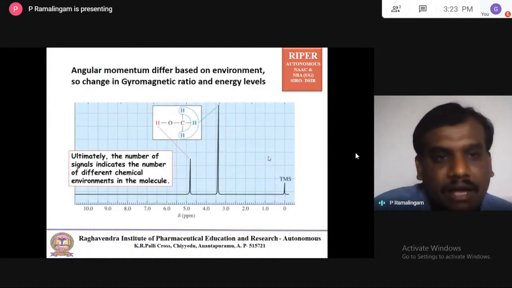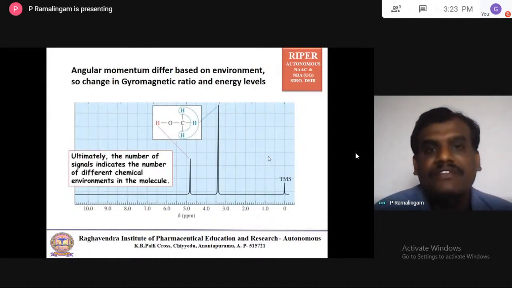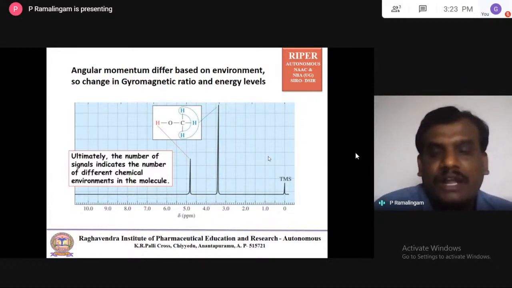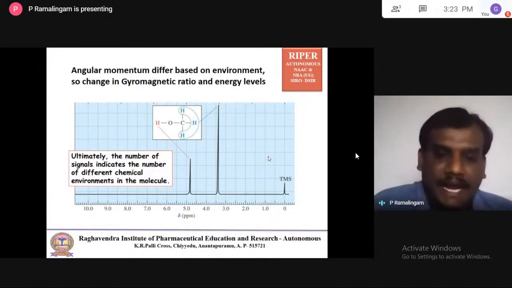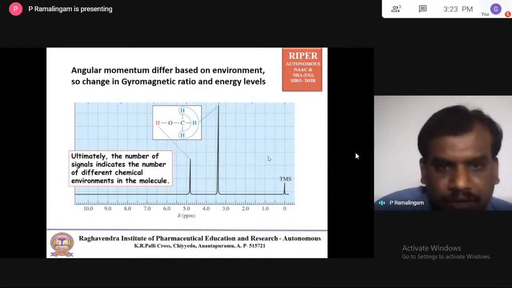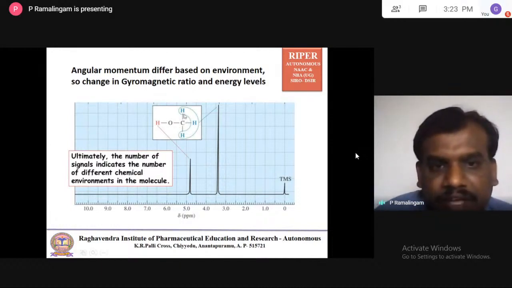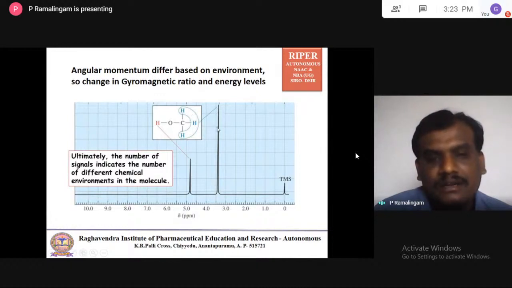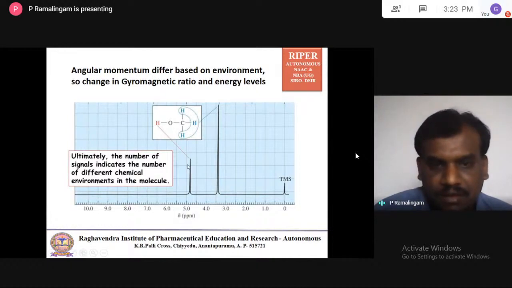Next is this angle. As I told you, the angular momentum differs based on the environment, so there is a change in the gyromagnetic ratio and energy level. And ultimately this is the NMR spectrum. You can see the NMR spectrum of methanol: here is the methyl group, and here is the OH. This signal is methyl. All three protons together give this NMR signal, and this is the signal for the OH proton.